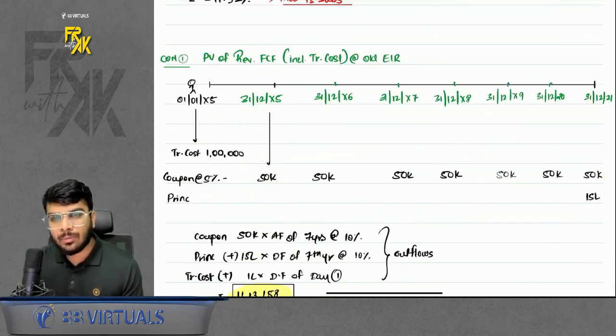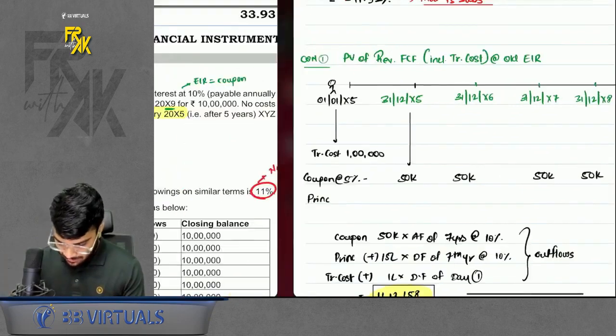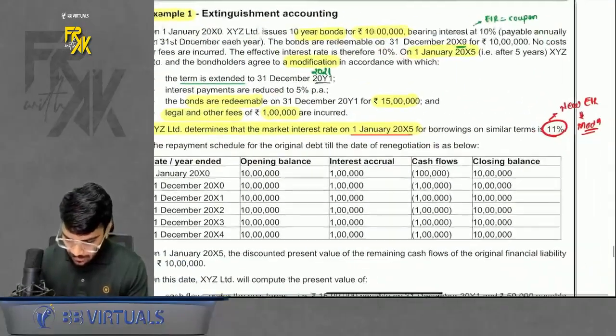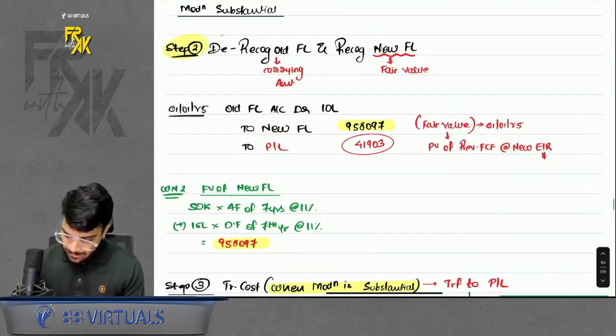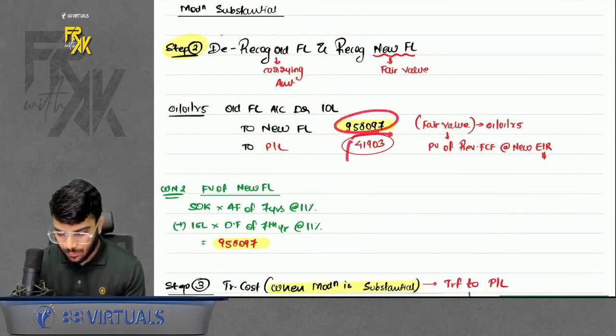Sir, how do we get the new EIR? It is given in the question at 11%. If you see, it is given that the new EIR is 11%. So we discount them at 11%. We get this value, and the difference is transferred to profit and loss.